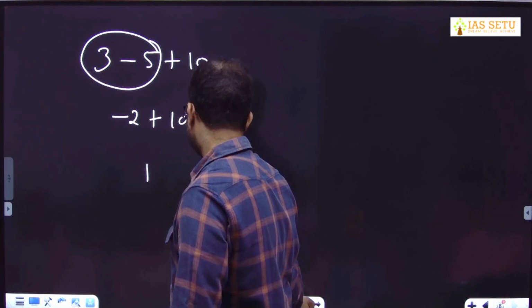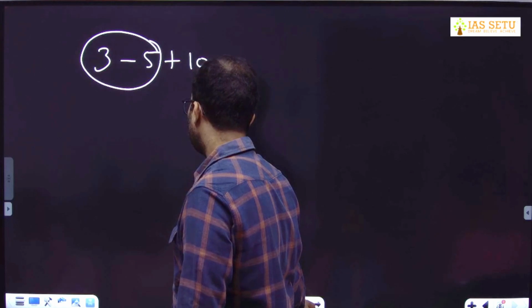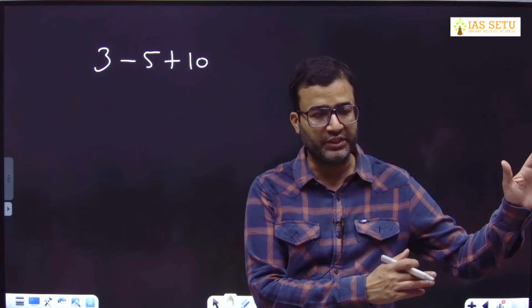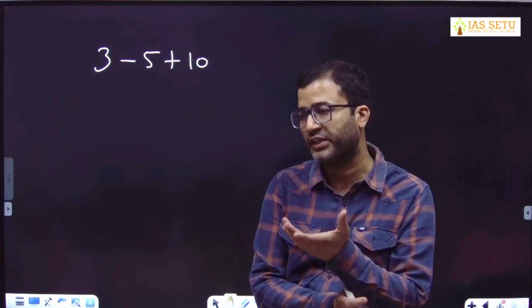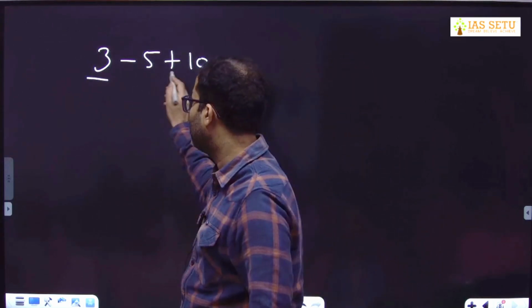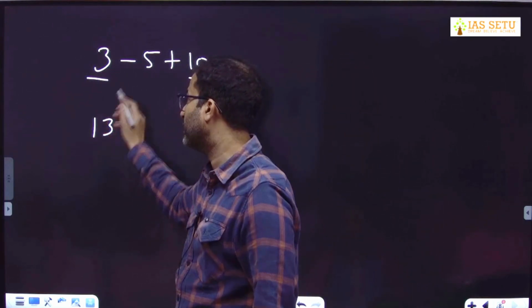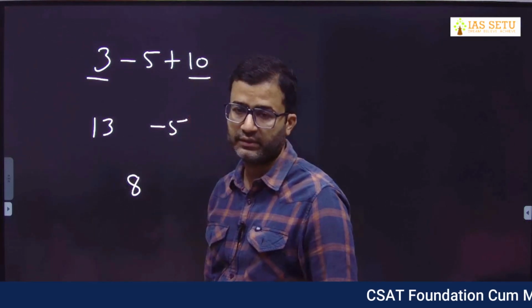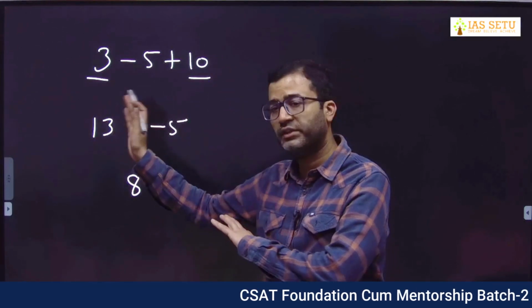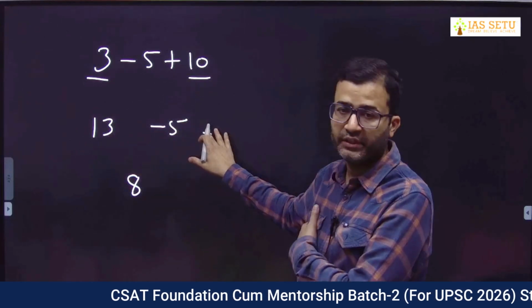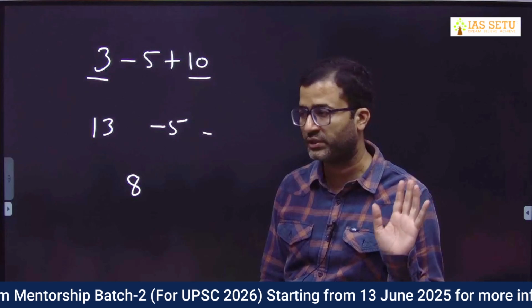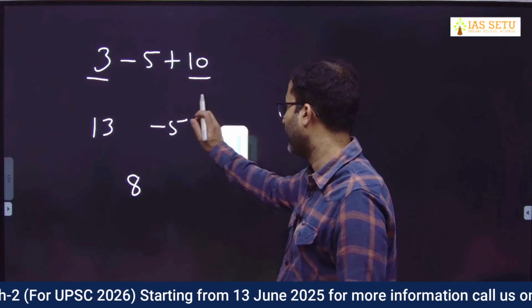There is a third option. Some people take all the positive integers in a team A, all the negative integers in team B. So you have 3 and 10, so you have 13 here and you have minus 5 here. Your net result 8. You can do this also. Write all the positive integers on one side, negative integers on the other side, and you can see the net. It's your choice. But don't make mistakes.